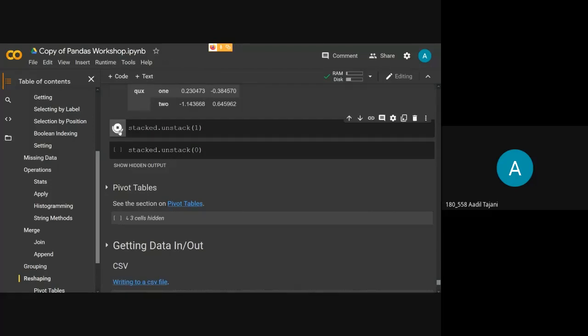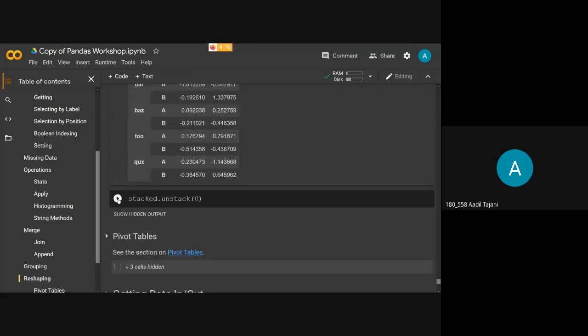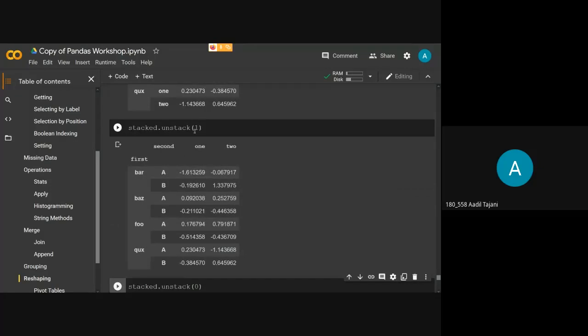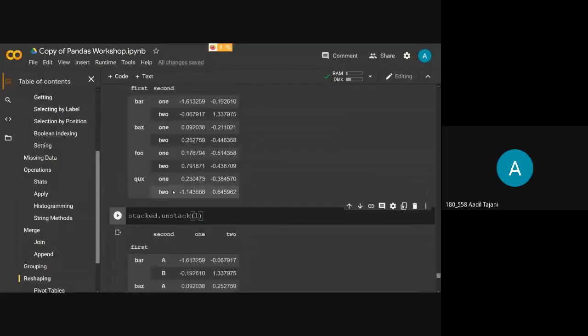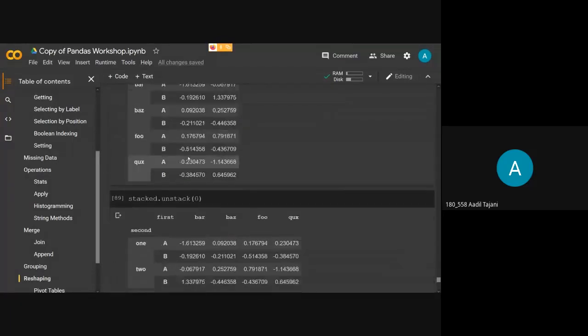Unstack also provides you one utility: you can unstack the data in different ways. These are the levels that I mentioned here. From level 1, if I unstack, it will give me it in this manner, unstacked according to this second index.